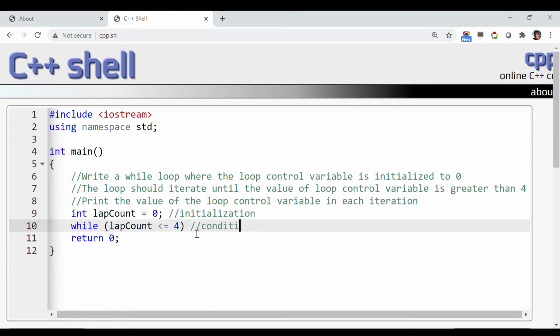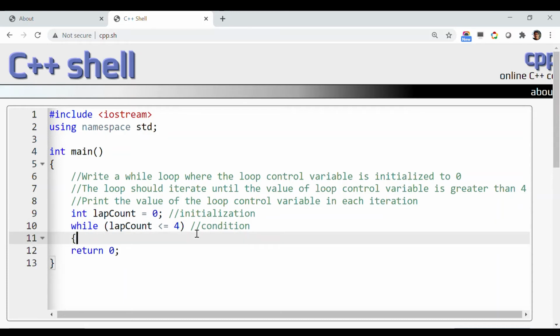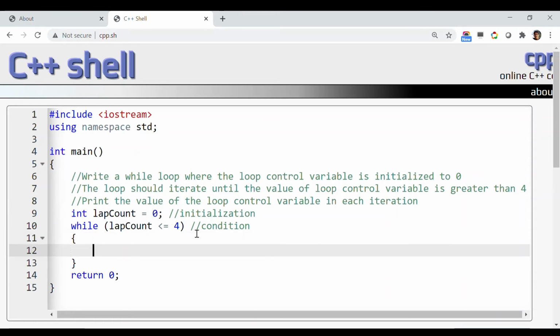Finally, whatever instruction you want to iterate over, you have to put inside this opening and closing curly brace. So what do we want to do?